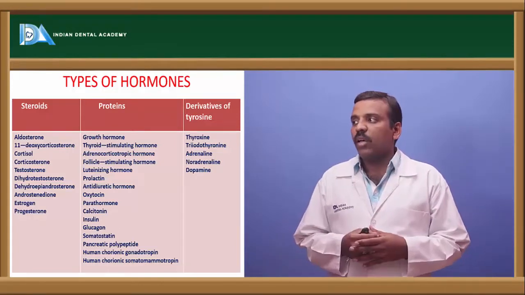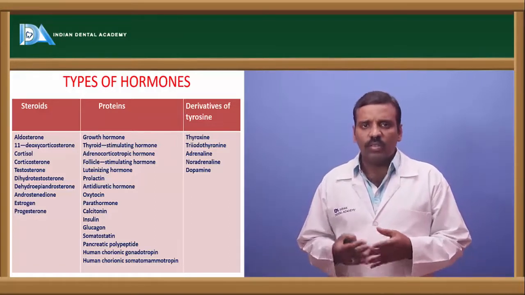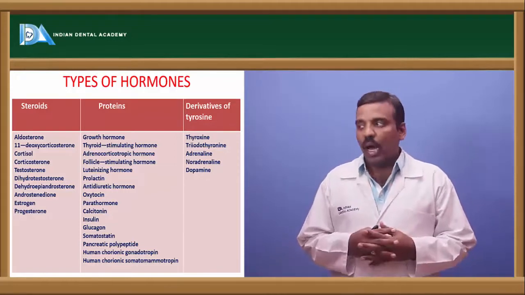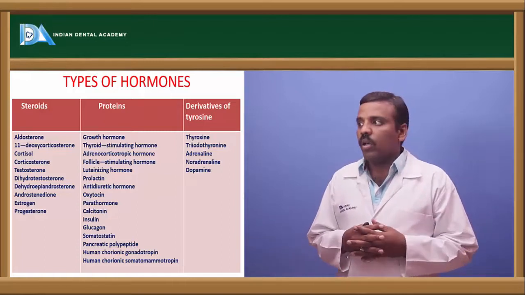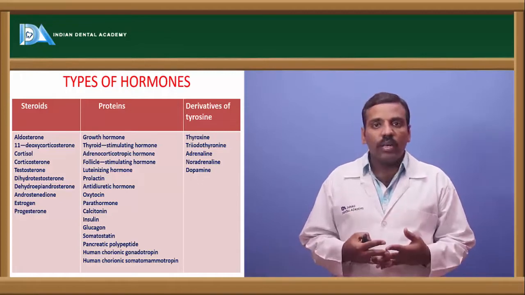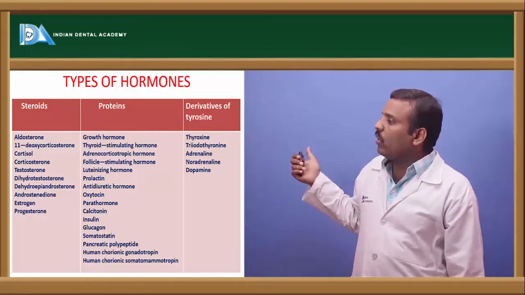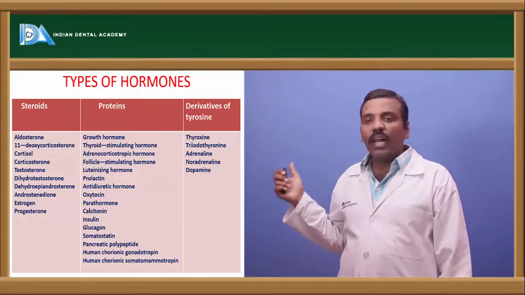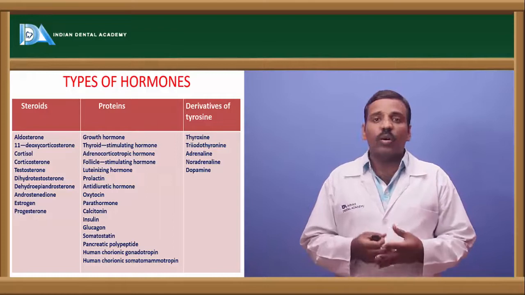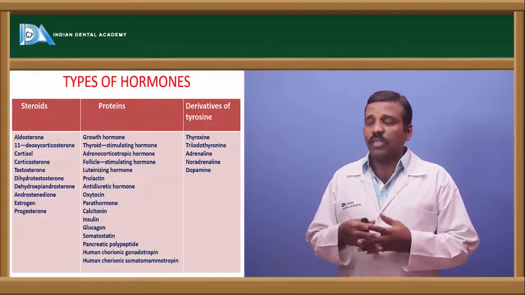Okay, and next one is protein hormones or growth hormone. Pituitary hormones come under this group, like growth hormone, thyroid stimulating hormone, adrenocorticotropic hormone, follicle stimulating hormone, luteinizing hormone, and prolactin, antidiuretic hormone, oxytocin, parathormone, and calcitonin. And next one is insulin, glucagon, somatostatin, and pancreatic polypeptide. Next one is human chorionic gonadotropin and human chorionic somatotropin. These are the hormones under the protein group.